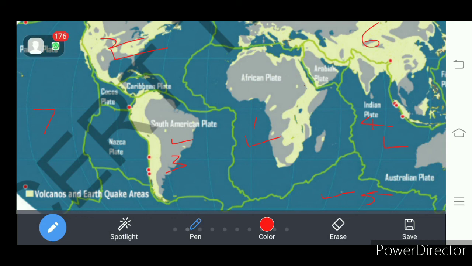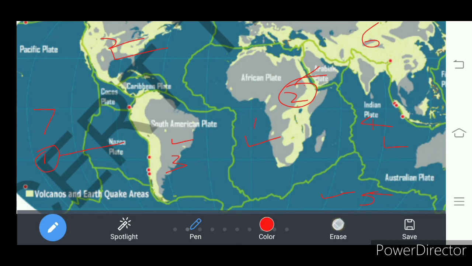Understand? So there are seven major plates and many more minor plates. Some of the minor plates are given here. This is one minor plate that is called the Nazca plate. And another one is the Arabian plate.